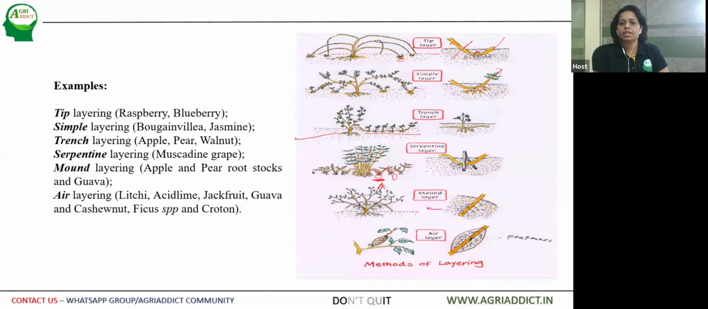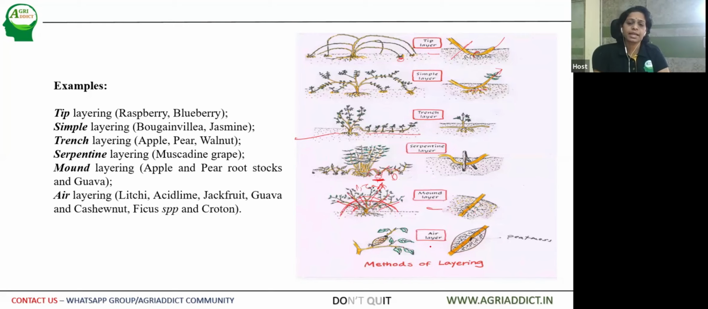Then the mound layering. Here the plant, as I told you, is cut back to about 15 centimeters from the ground, and then it is covered with soil. So after a few days, we can notice different branches or shoots putting forth from the plant, and individual shoots will have produced roots also. So thereby detaching an individual plant, it can be used as a single plant.